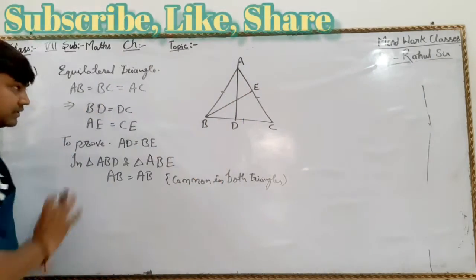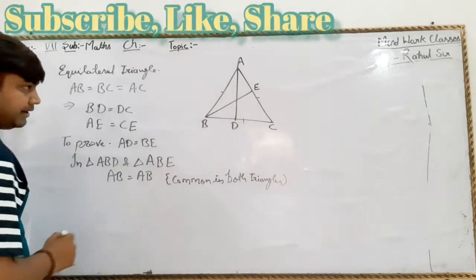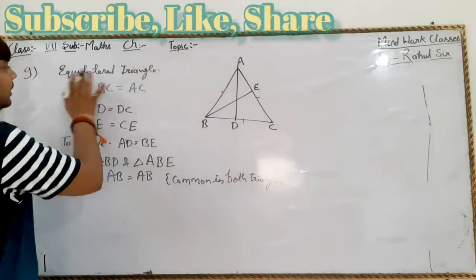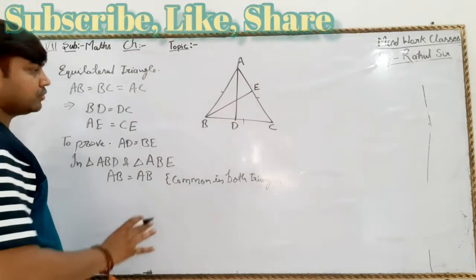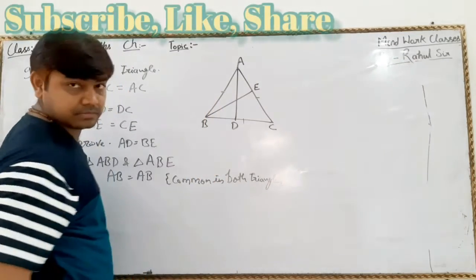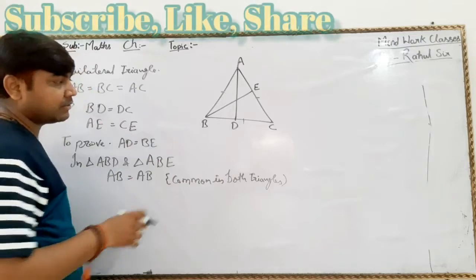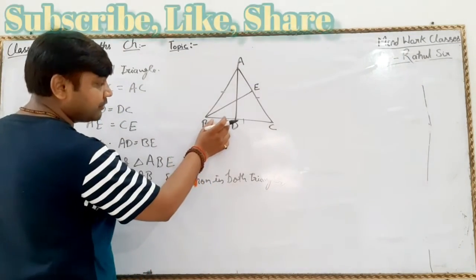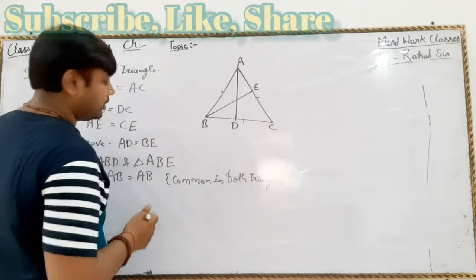Please listen, this is an equilateral triangle, so all three sides are equal, and if all three sides are equal, then half of one side will also be equal.